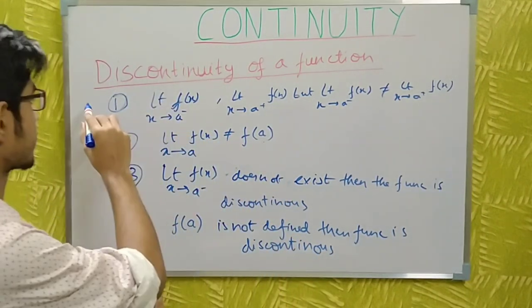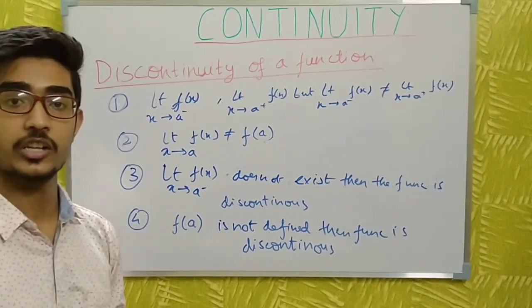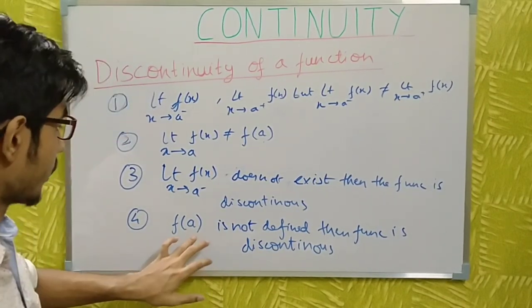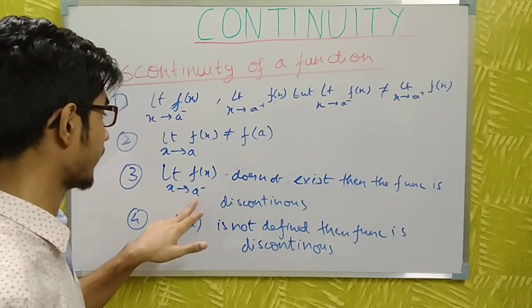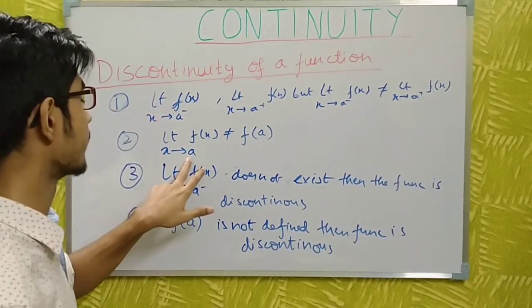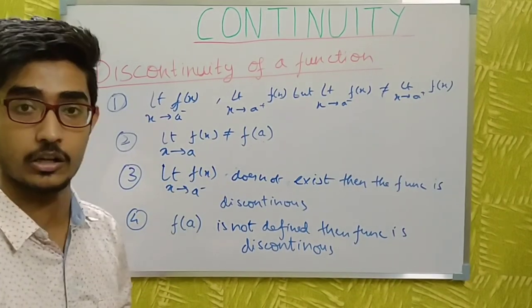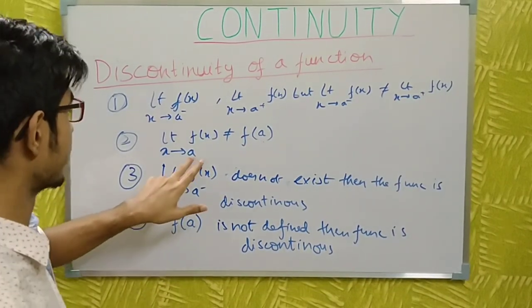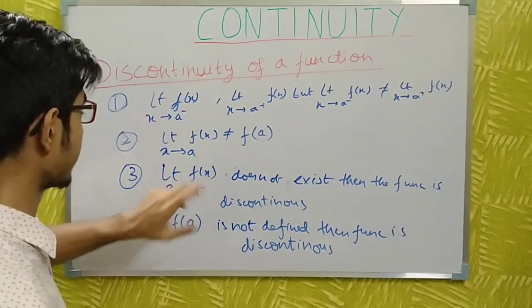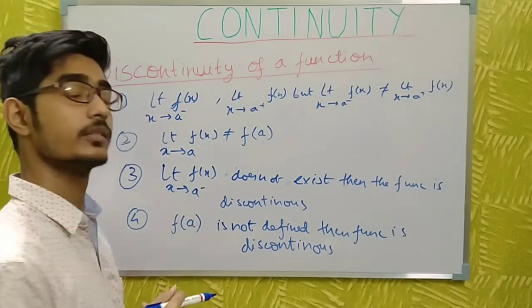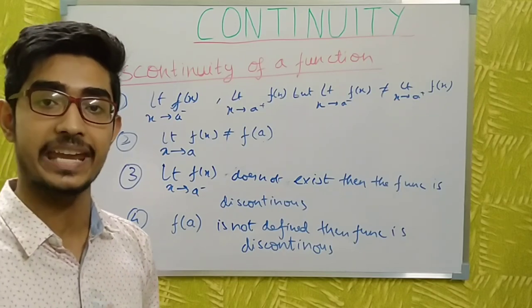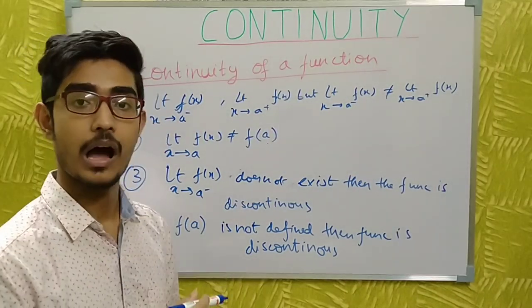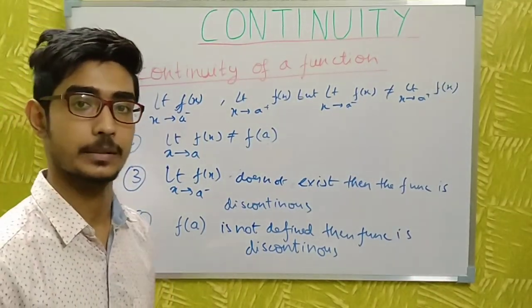And in all these types, if the function is not defined, or if the limit does not exist at a, or when the limiting value of the function is not equal to the functional value at the point a, then the function is called discontinuous, and the point of discontinuity is the point a. So now I will do the sums on this concept.